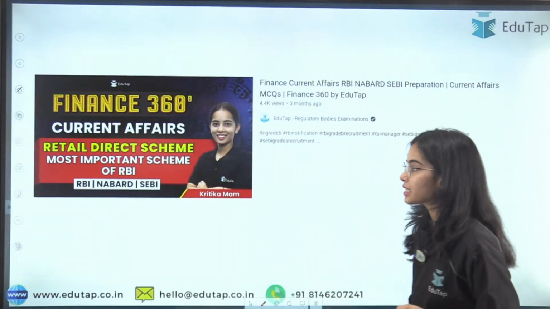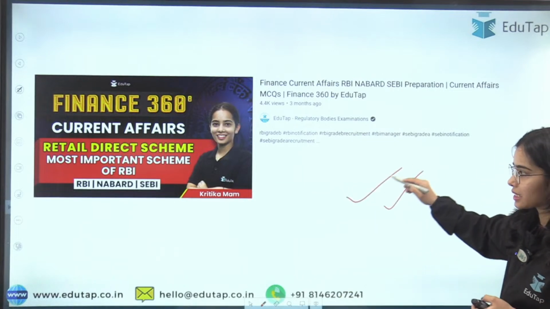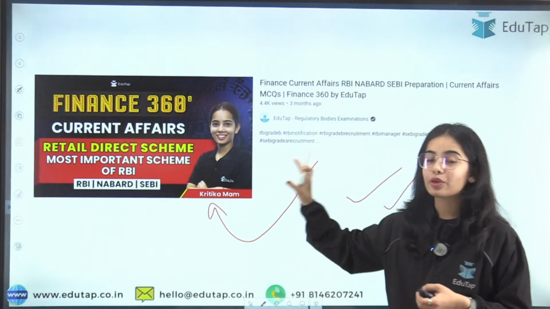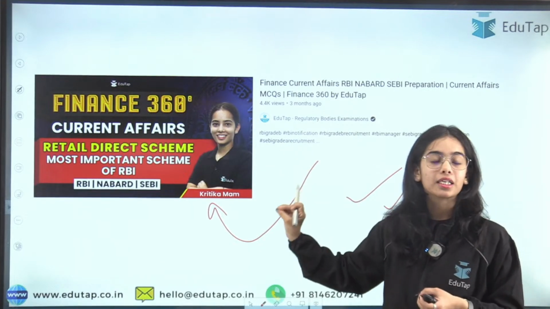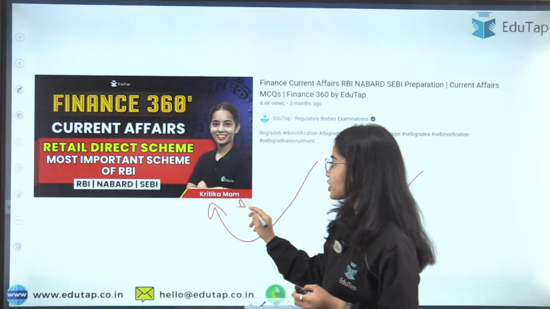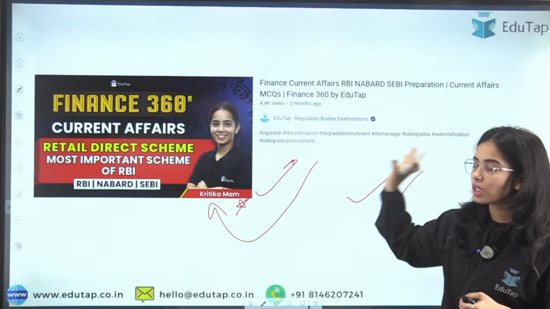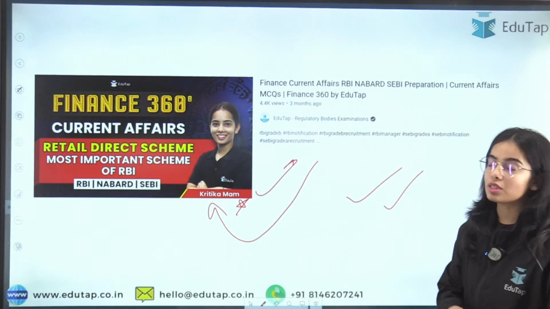So the retail direct scheme, we have discussed all about the retail direct scheme in this session. You can see who can invest and what the different norms under the retail direct scheme are through this session. So you can see all the information regarding the retail direct scheme through this session.